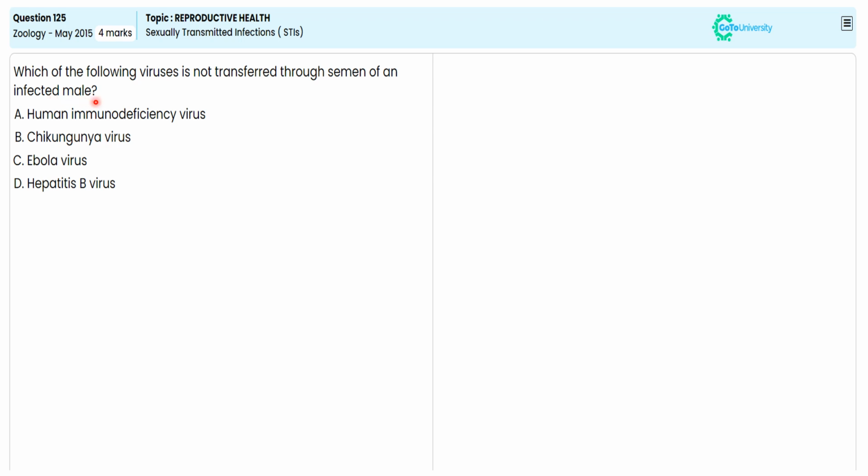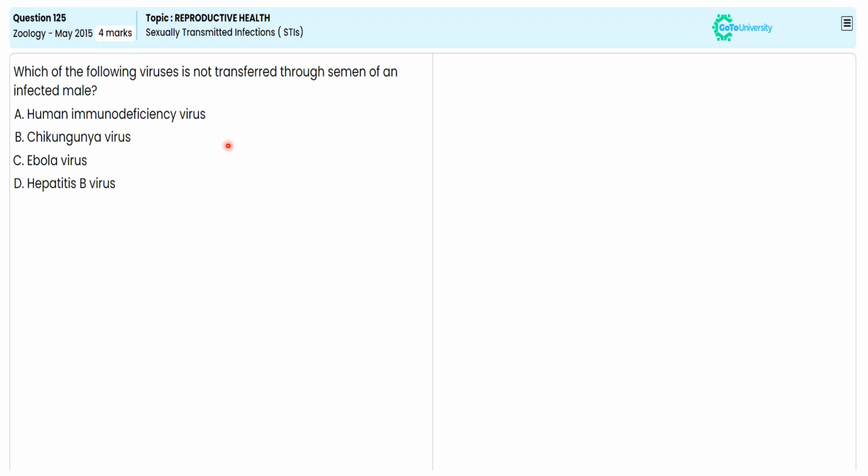In this objective question, from the given options, they are directing us to specify the correct virus option not transferred through the semen of the infected male. For this, we need to avoid the wrong options to conclude the correct option. Why are we not accepting options A, C and D?